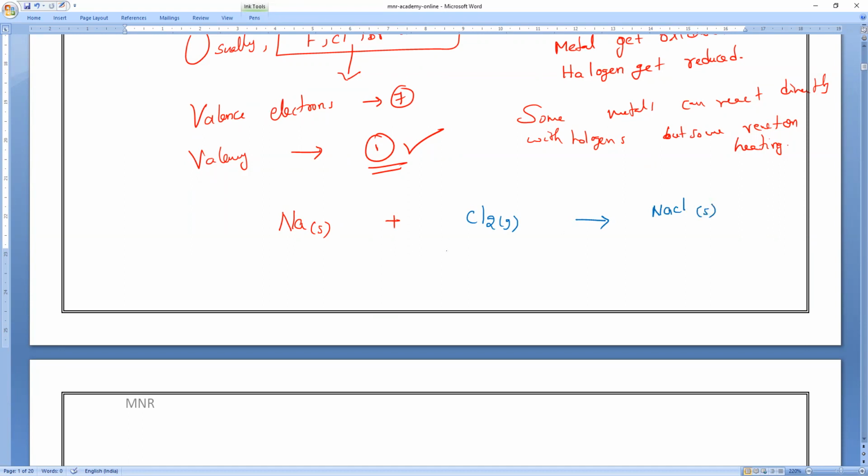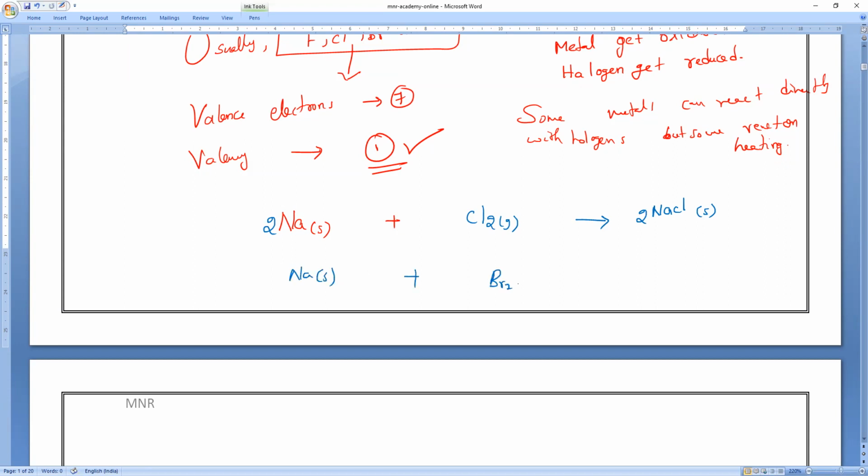Balance the equation fast, girls. Girls will balance it, boys next. 2Na plus Cl2 gives 2NaCl. Boys versus girls, one boy and one girl.